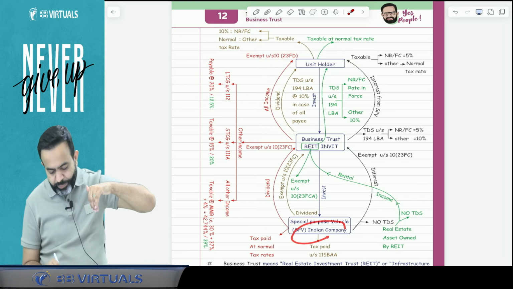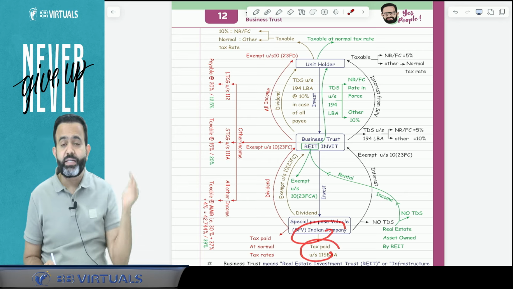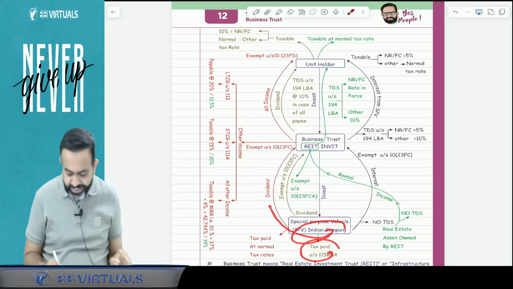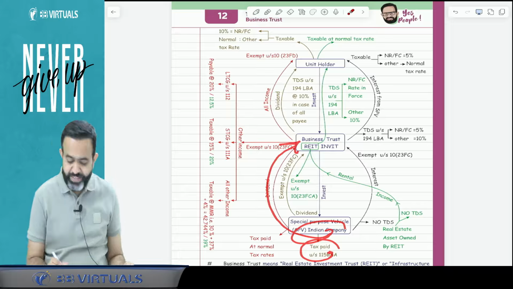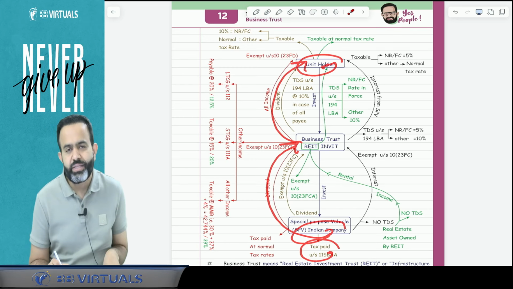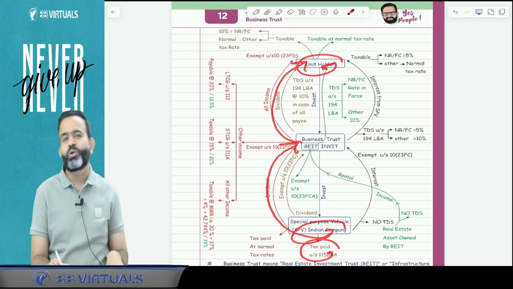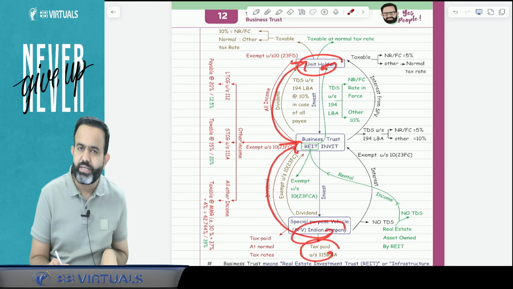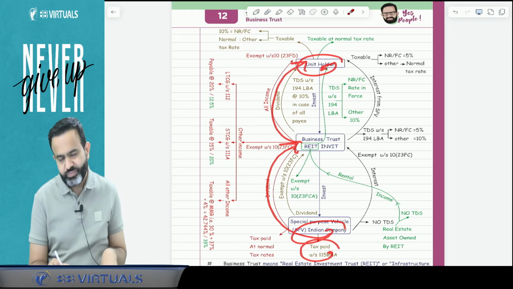But suppose the SPV pays tax as per the concessional tax rate under section 115BAA. In that particular case, this dividend is exempt in the hands of the business trust, but it is going to be taxable in the hands of the unit holder. In the case of a non-resident foreign company, the tax rate is 10%. In the case of a resident unit holder, the tax rate is the normal tax rate.